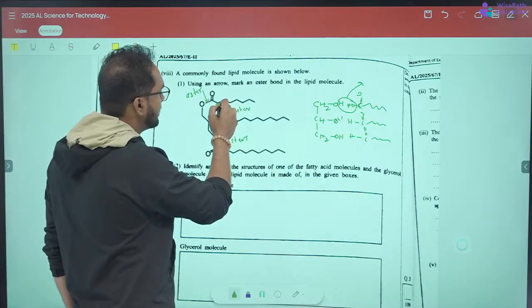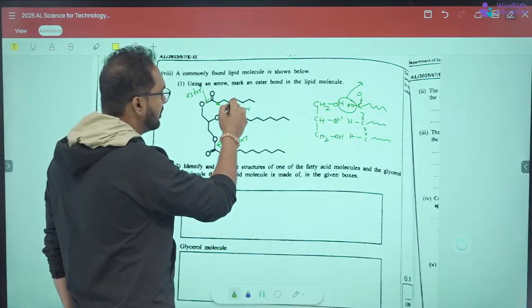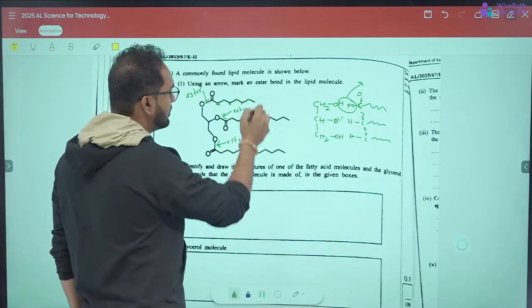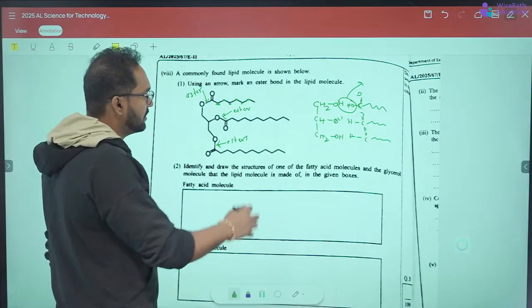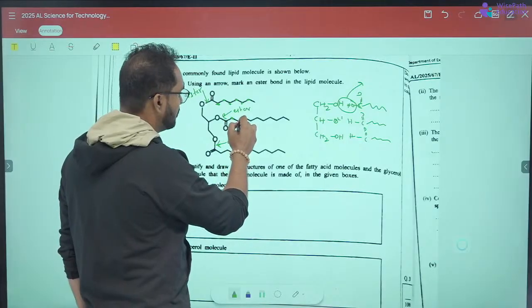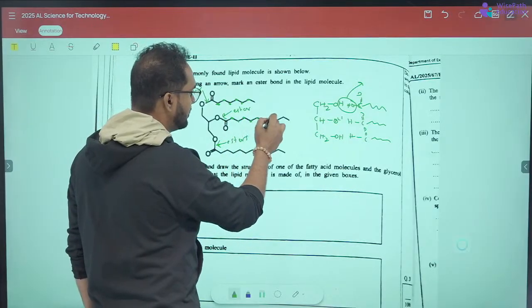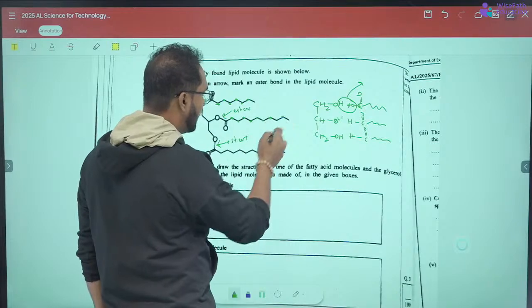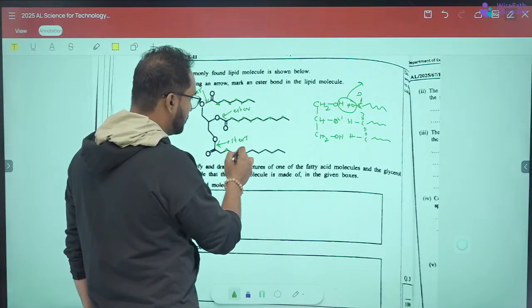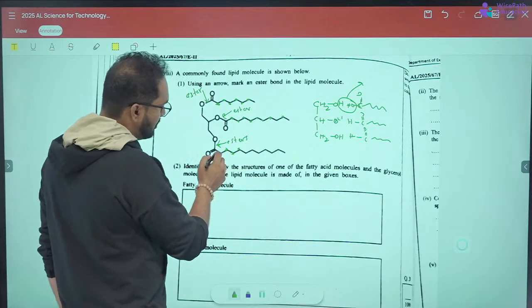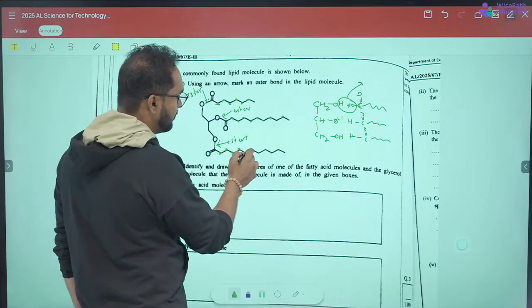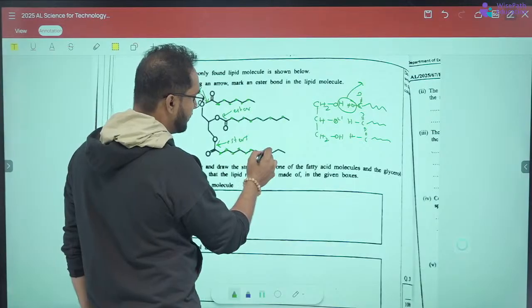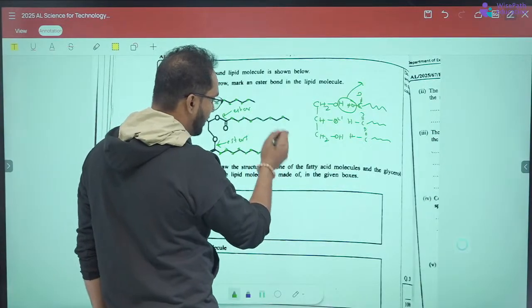This chain has 6 carbons, this one has 9 carbons, and this one starts from here and has 10 carbons.